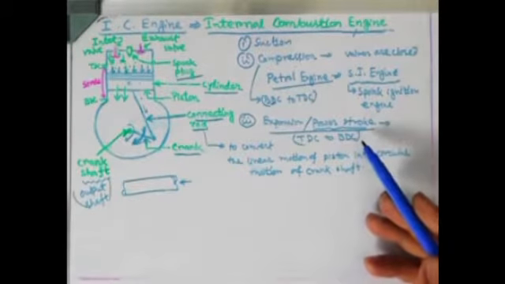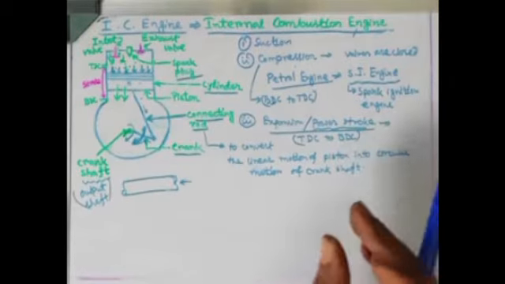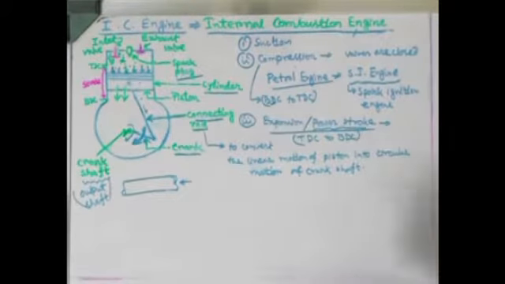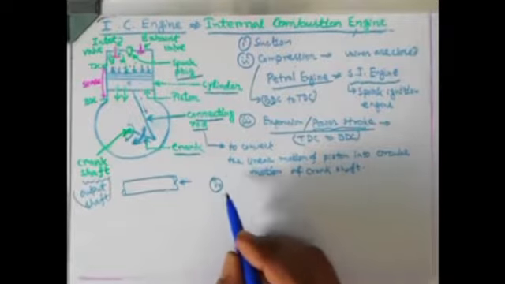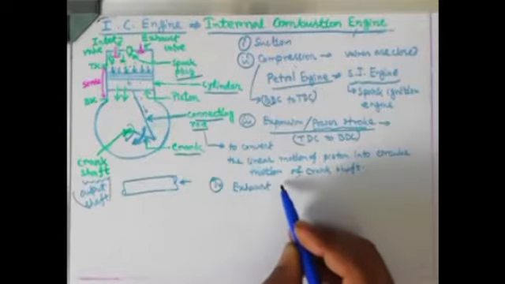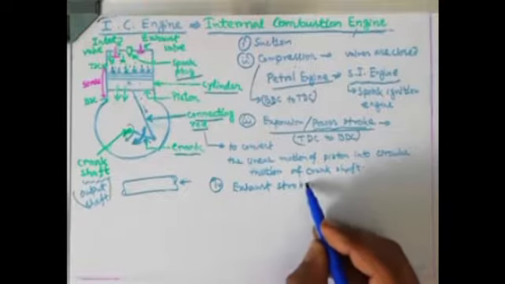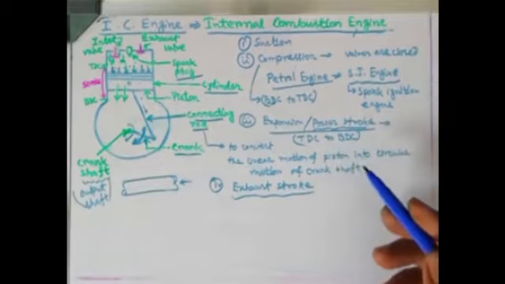And stroke, I think you people are now well aware of that. The stroke is nothing but traveling of the piston from top dead center to bottom dead center or bottom dead center to top dead center. Understood? Now the next stroke is coming, that is the exhaust stroke. So up to here we have already covered the three strokes: suction, compression and expansion or power.